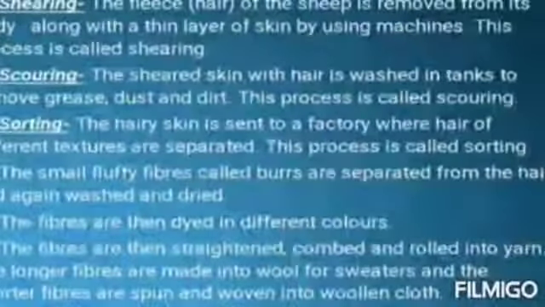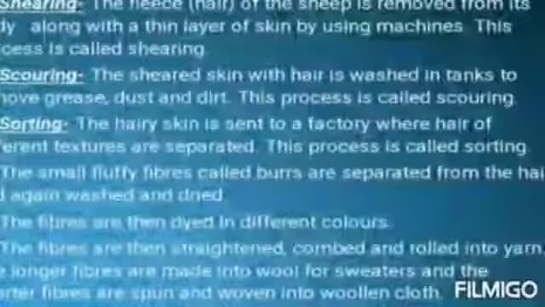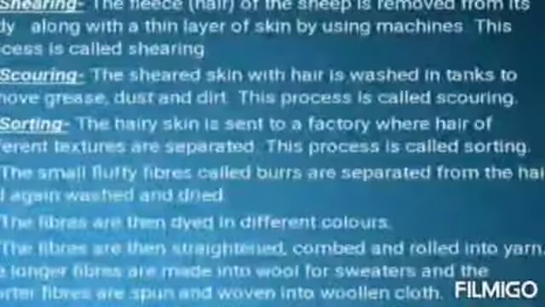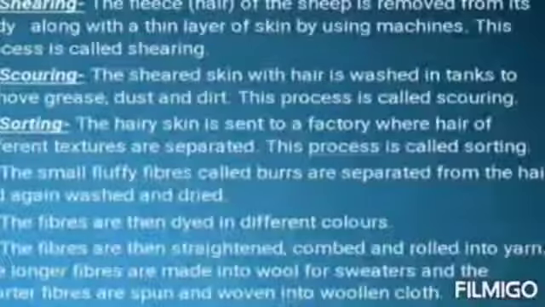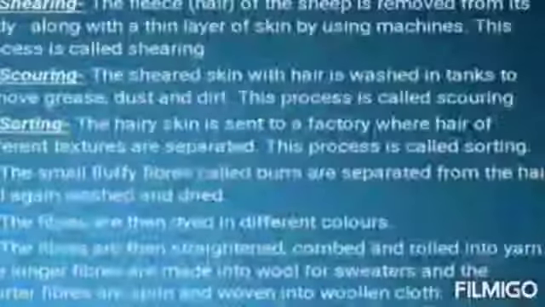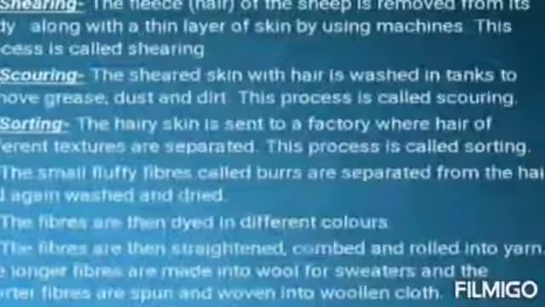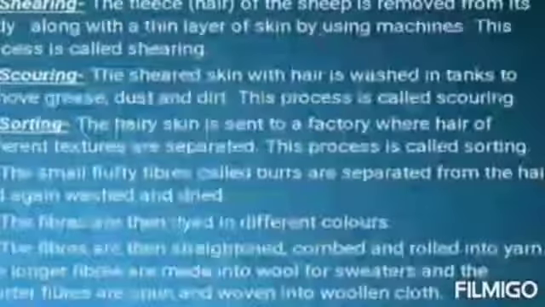The first one is shearing. The fleece of the sheep along with a thin layer of skin is removed from its body. This process is called shearing. Machines similar to those used by barbers are used to shave off hair. The shearing does not hurt the sheep, just as it does not hurt when we get a haircut. Do you know why? The uppermost layer of the skin is dead. Also, the hair of sheep grows again just as our hair does.